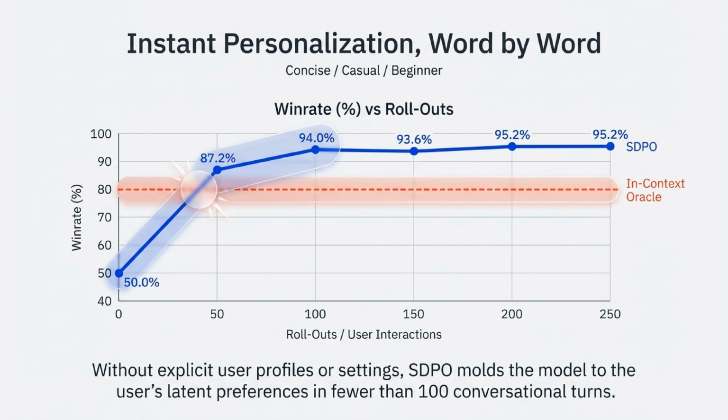Beyond general alignment, SDPO enables instant personalization, word by word. Imagine a user prefers concise, casual, and beginner-friendly answers. Without any explicit user profiles or settings menus, SDPO molds the model to the user's latent preferences. In fewer than 100 conversational turns, the win rate leaps from 50% to over 95%.